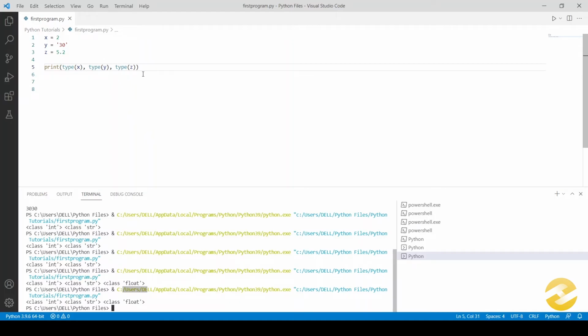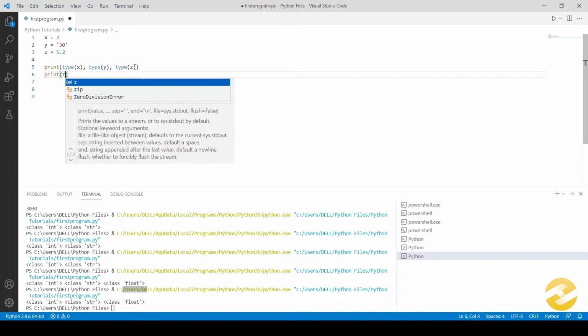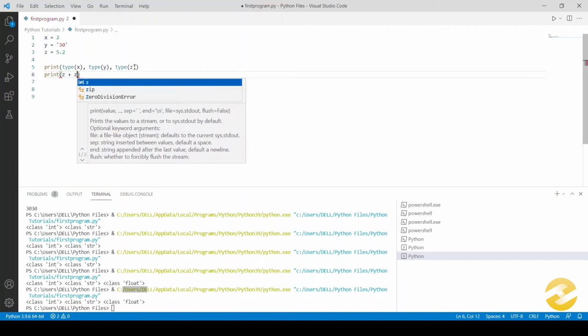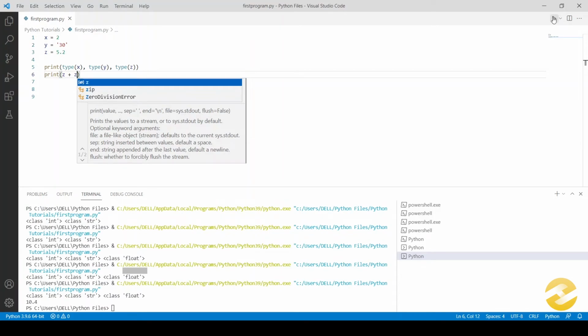And now suppose we were to do another operation on this, say print z plus z, then it should do a proper sum, which is 10.4, which is exactly what we're expecting. Yes, whether it's a float or an integer, it would perform all the normal mathematical operations.